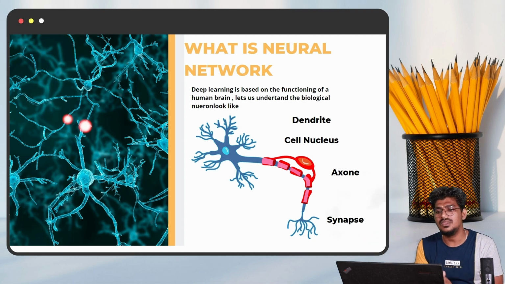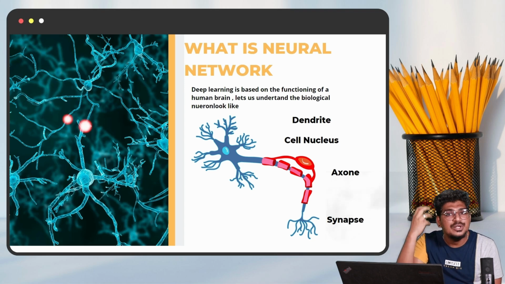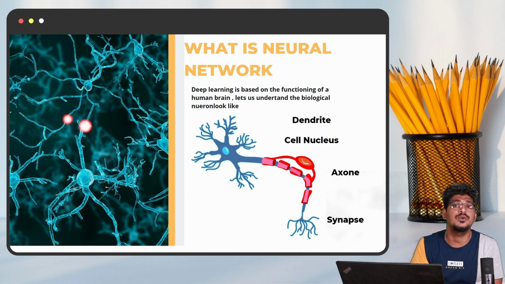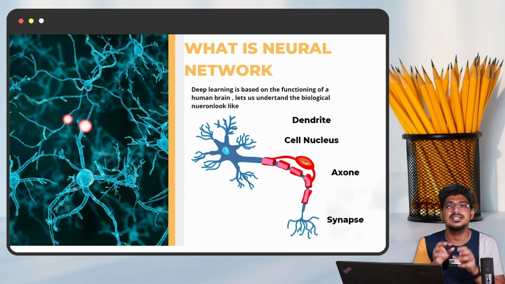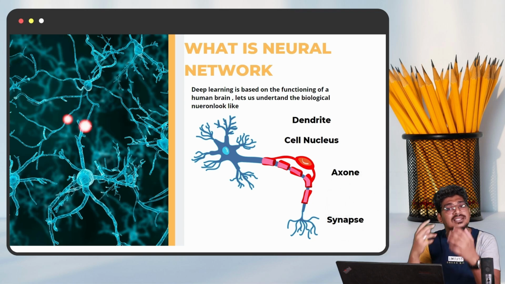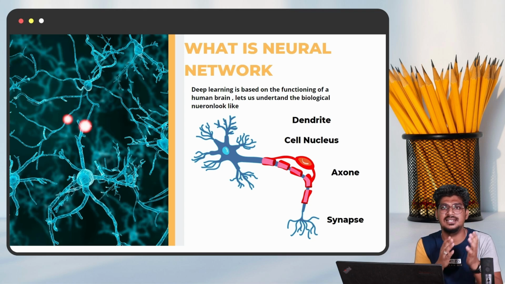For example, one more example for the neural network. You can see in front of me a camera is there. I can recognize it; who is the receiver here? My eye is the receiver. That receiver sends the information to the brain neurons. A huge amount of neurons pass the information to multiple neurons. One single neuron is passing information to multiple neurons. Those multiple neurons extract the features from the received input. After that only the brain will indicate, yes, it is a camera. So this is the way the structure will be.